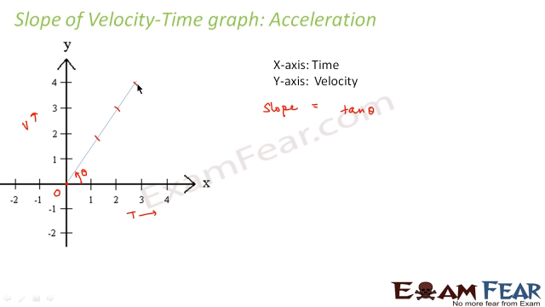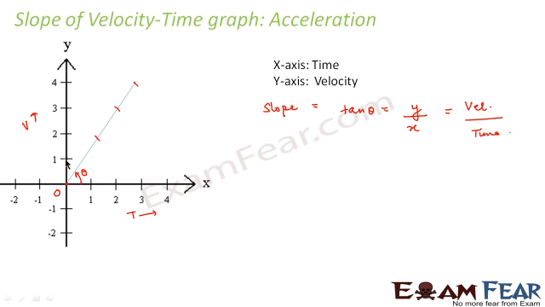So tan theta would be equal to y divided by x. Now what do we have along y-axis? Along y-axis we have velocity, and along x-axis we have time. Basically along y-axis we will see the change in velocity. Tan theta would mean y by x.